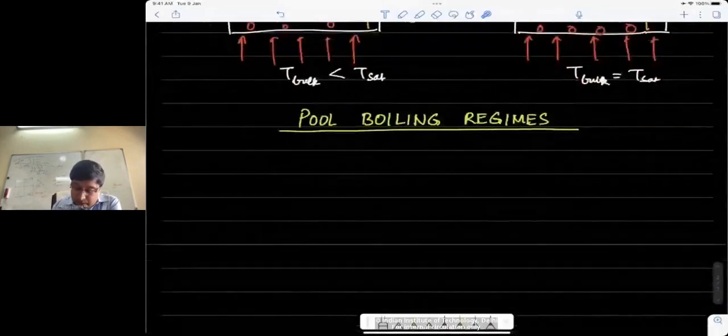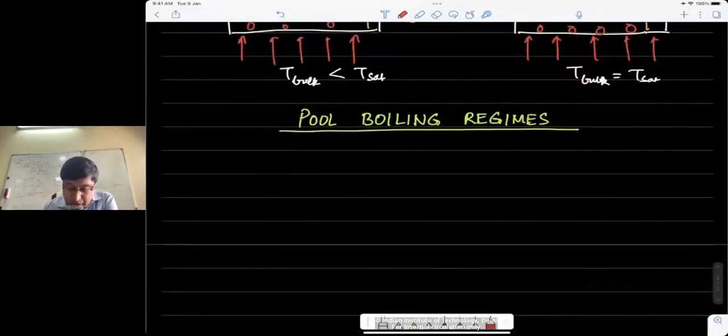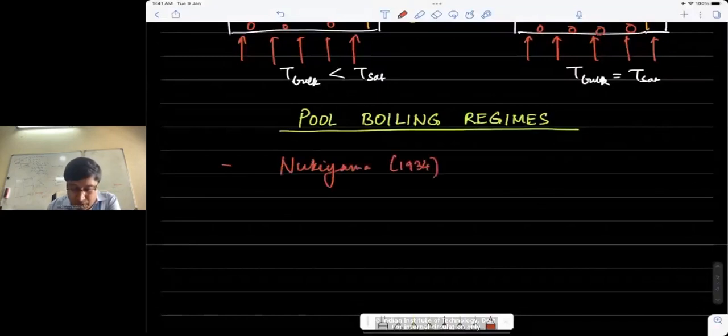So anyway, I was saying that much of what we understand about pool boiling is derived from an experiment that was performed by Nukiyama in 1934, and of course it has been refined over the years by many researchers who've gone into this area, including my own advisor who did considerable work in this area. The experiment was quite simple.